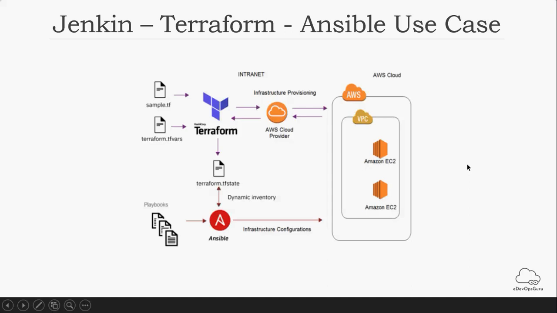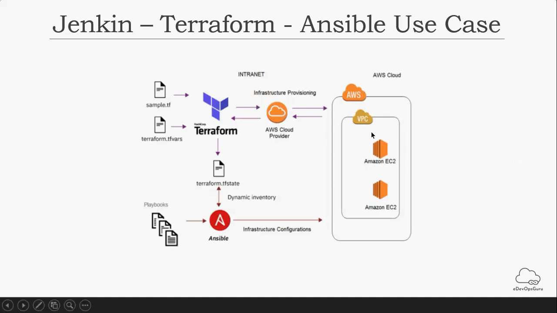Now we can see the use case which I discussed this morning, that we are going to do in this demo. We'll create an EC2 instance using the Terraform .tf file, where I will mention my access key, secret key, the region where I want to use it, and which image I am going to use, with the tag.